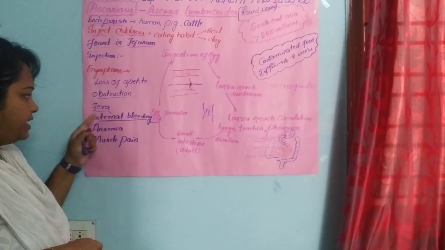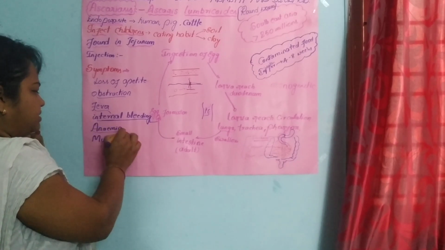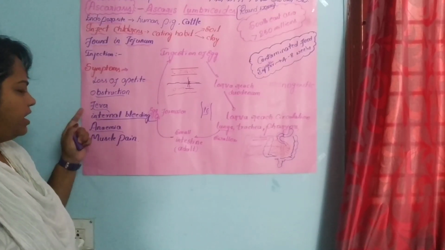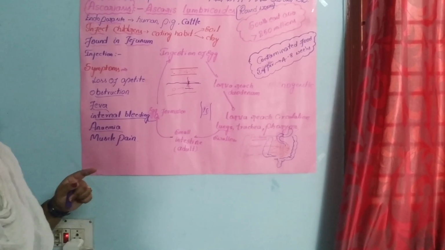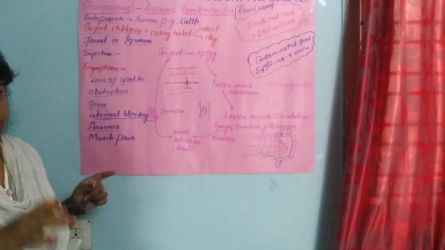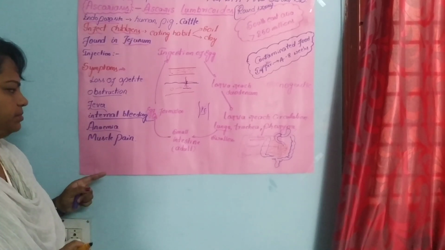This internal bleeding leads to another symptom, which we call anemia. Anemia means our blood content, our hemoglobin content, will be low. That condition we call anemia.